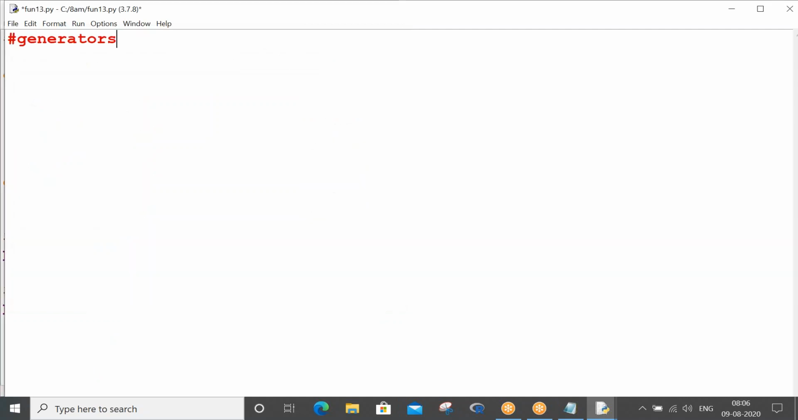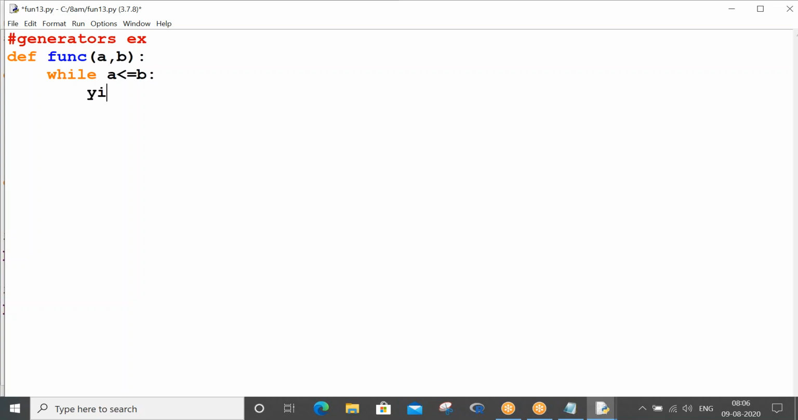Okay, generators example. Def function, and let's say it takes a couple of parameters, a comma b. What you can do is take while a lesser than or equals to b, right?